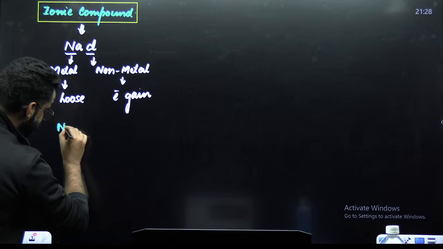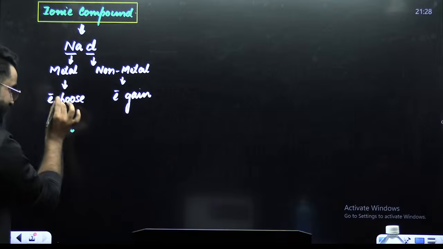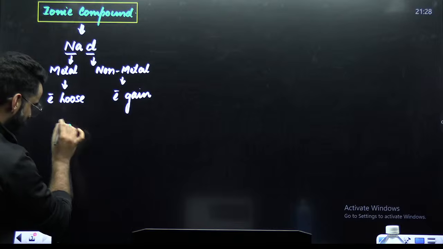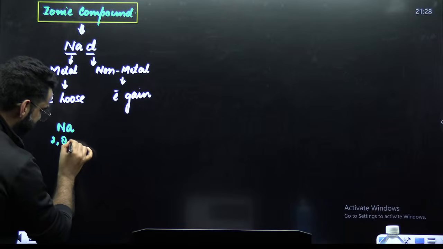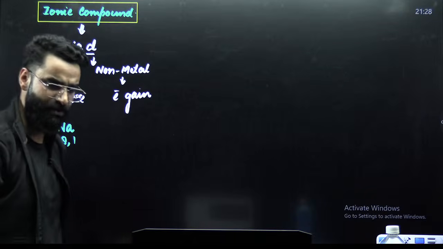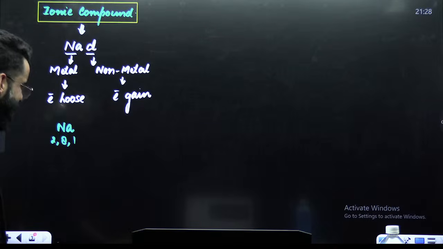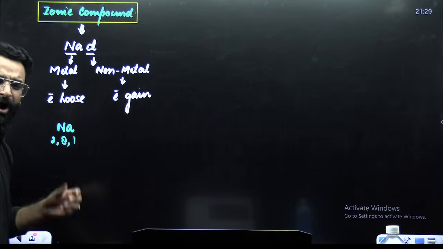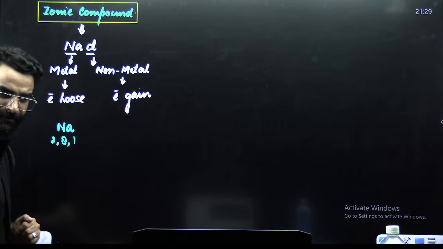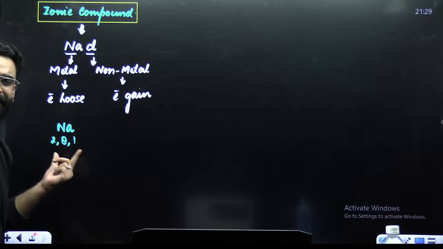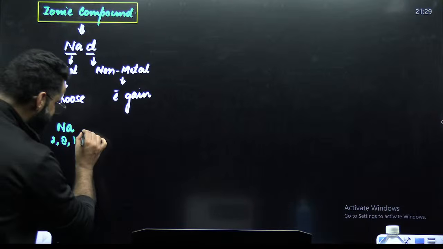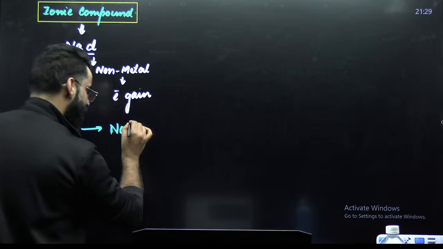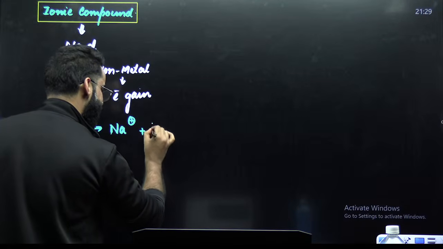Sodium is metallic. It has the tendency to lose electrons. The electronic configuration of sodium is 2, 8, 1. Now, tell me one thing. Is it easy for sodium to gain 7 electrons, or is it easier for sodium to lose 1 electron? In order to get the stable configuration, it is easy for sodium to lose 1 electron. So sodium would have got converted into Na positive and given away 1 electron.